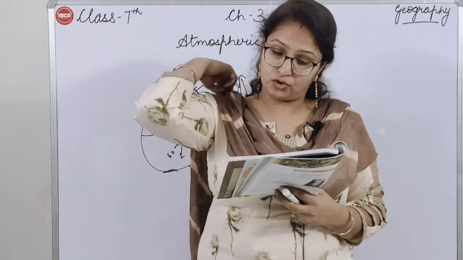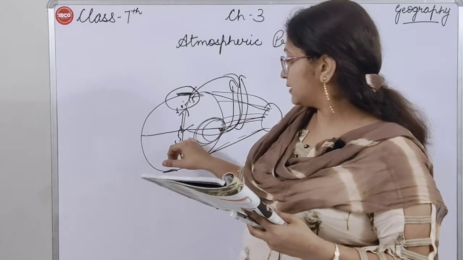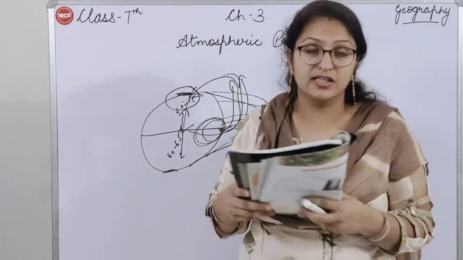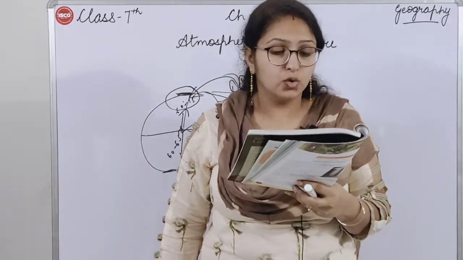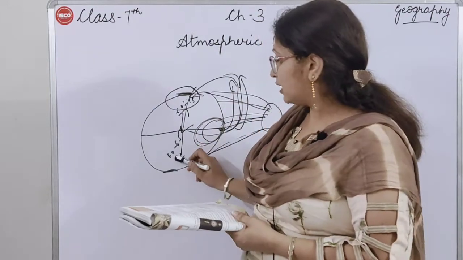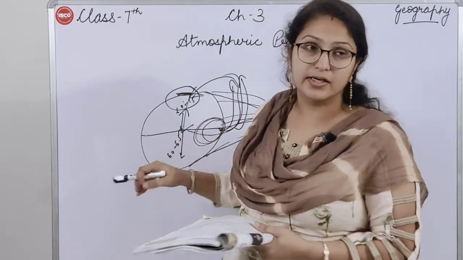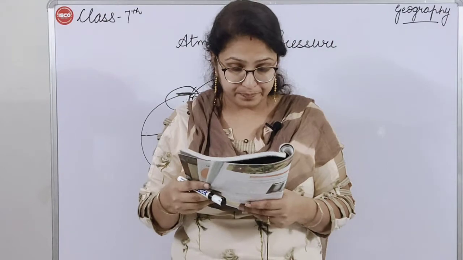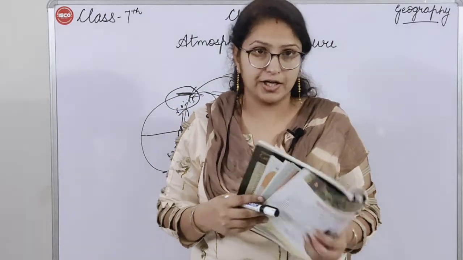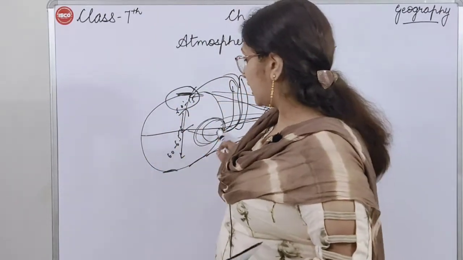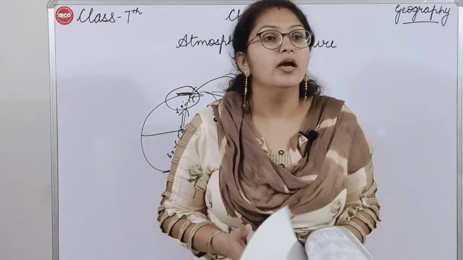Flung means thrown forcefully. In these areas the air is thrown forcefully towards the equator, thus creating a low pressure area there. So here also it becomes a low pressure area.